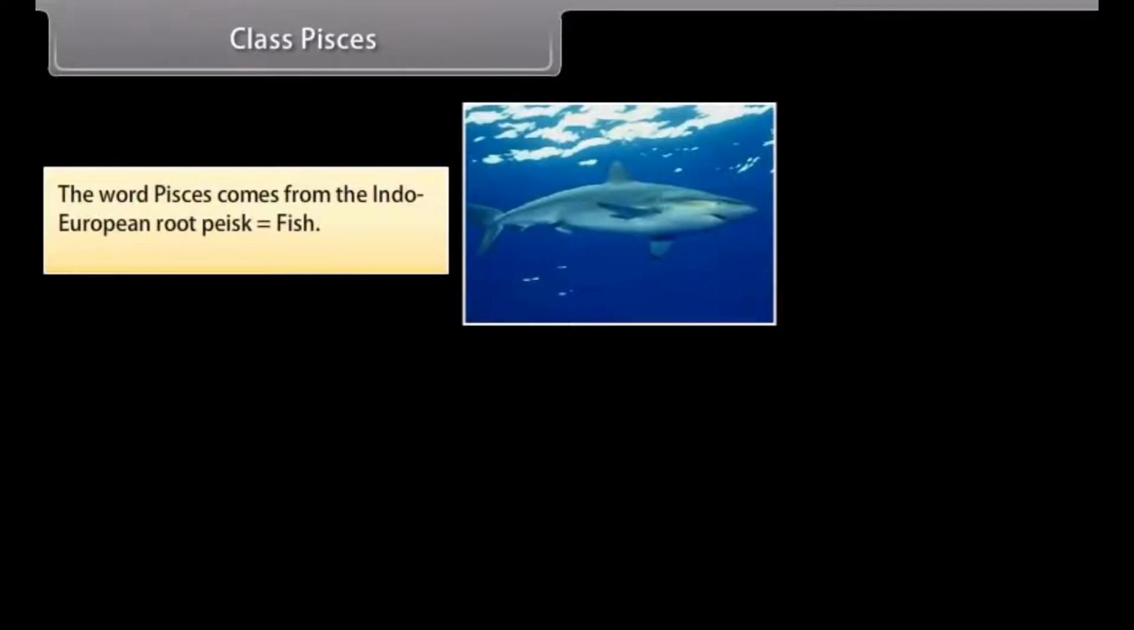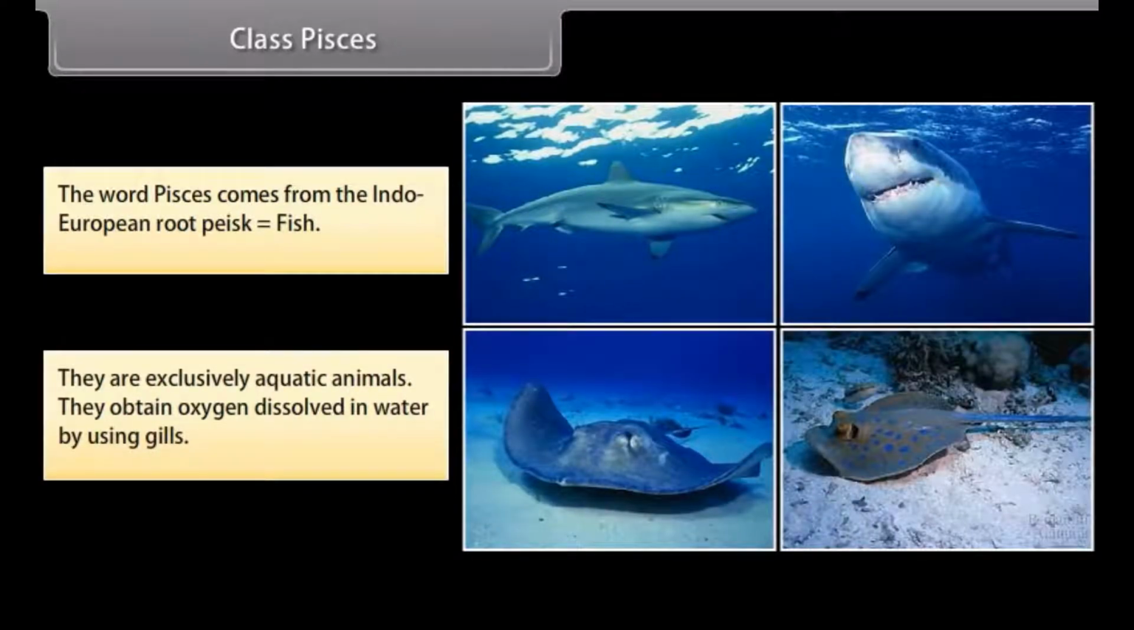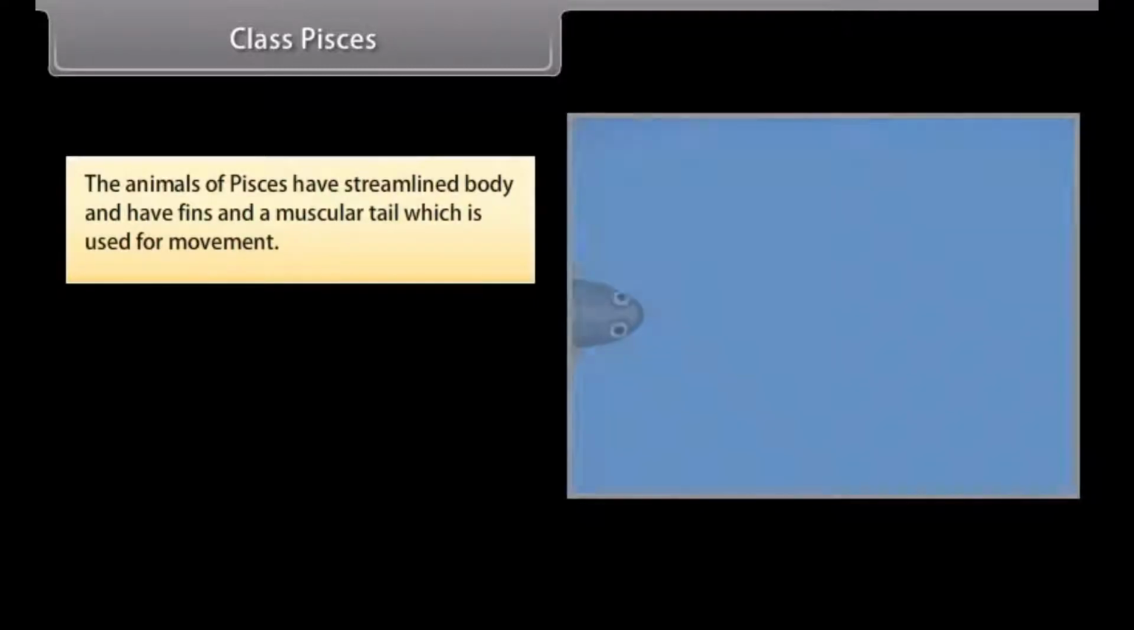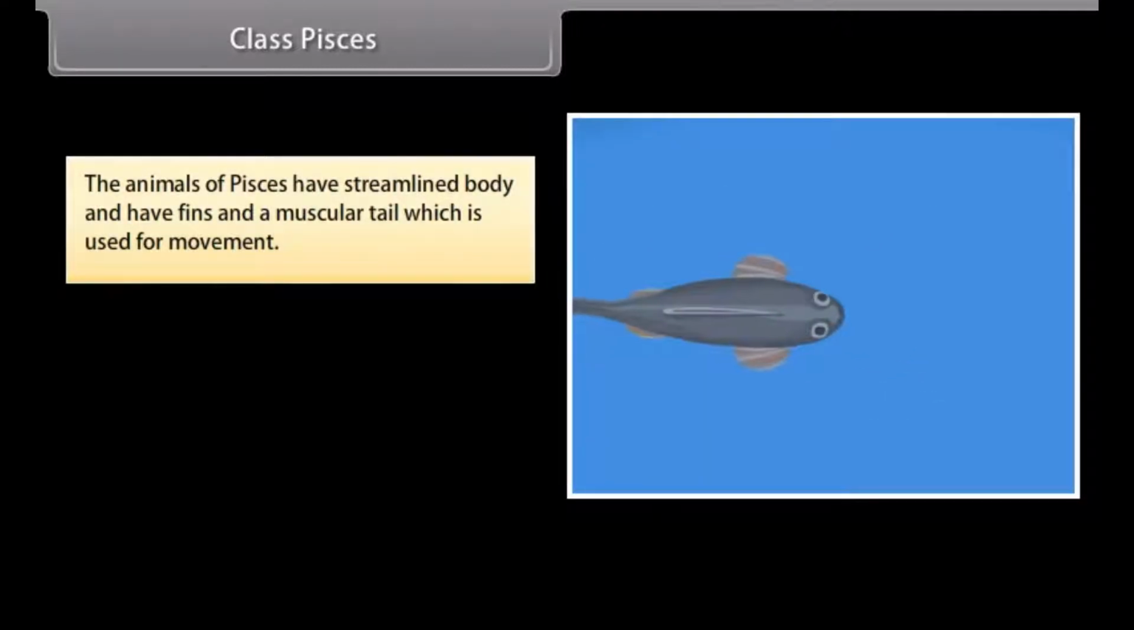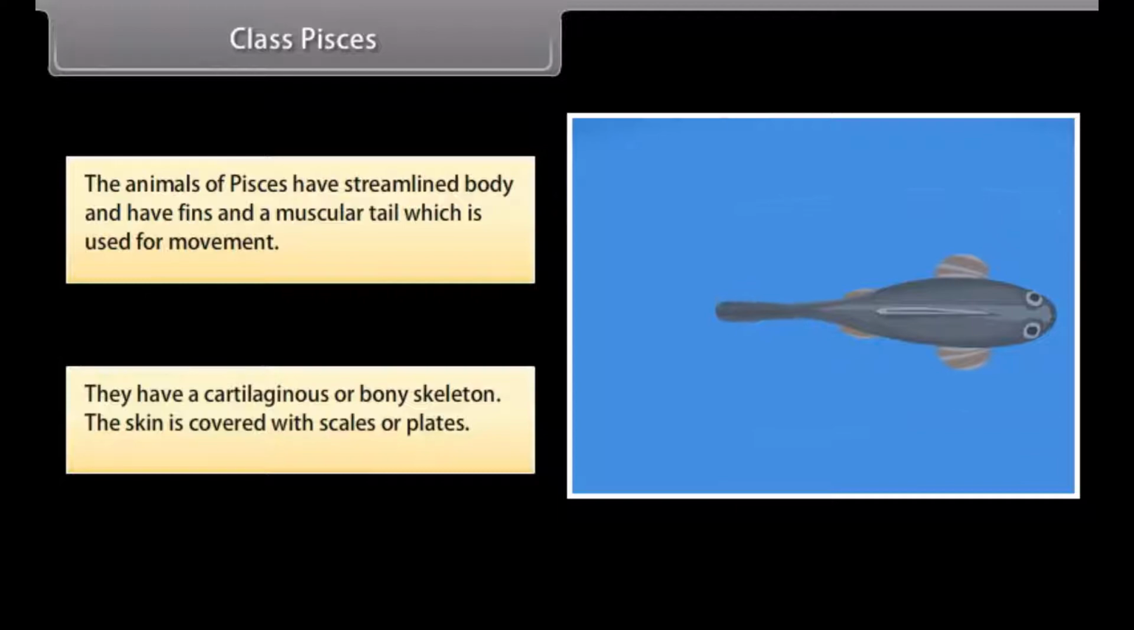Class Pisces. The word Pisces comes from the Indo-European root pesc. It means fish. They are exclusively aquatic animals. They obtain oxygen dissolved in water by using gills. The animals of Pisces have streamlined body and have fins and a muscular tail which is used for movement. They have a cartilaginous or bony skeleton. The skin is covered with scales or plates.